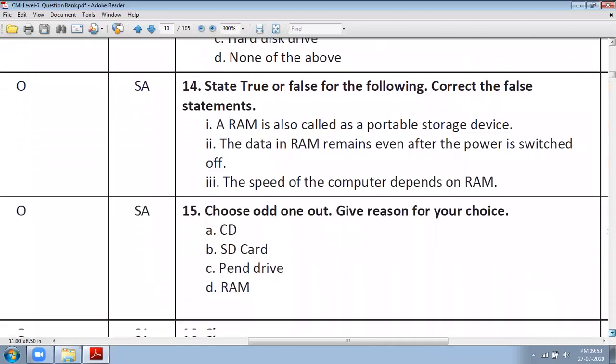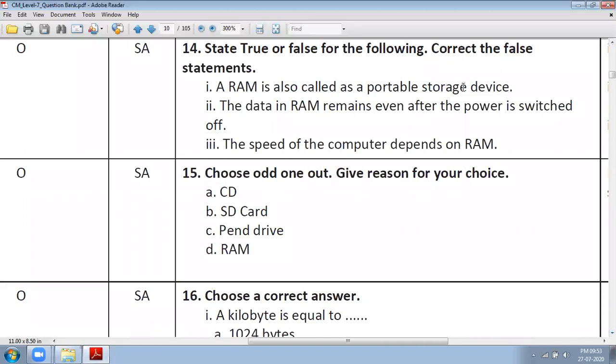A RAM is also called as a portable storage device. False. A RAM is also called as a main memory. The data in RAM remains even after the power is switched off. It is also false. The data in RAM gets erased when the power is switched off.